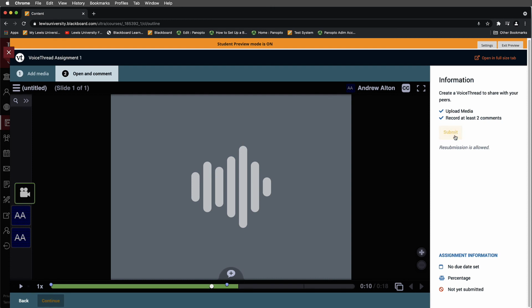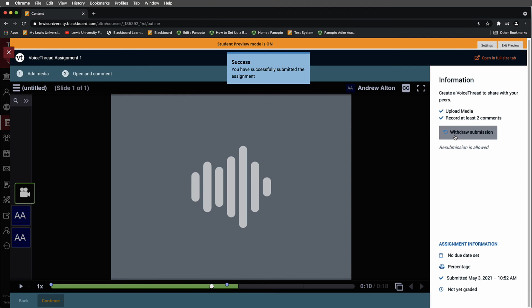So I will select submit. And notice I do have the option to withdraw this submission here. And what's very helpful with this is if we go down to the assignment information area, you can see that I have the date and time that this is submitted, and I can also see that this hasn't been graded.